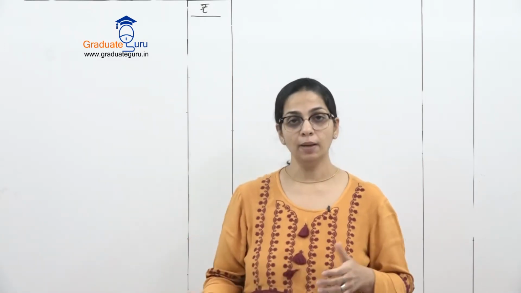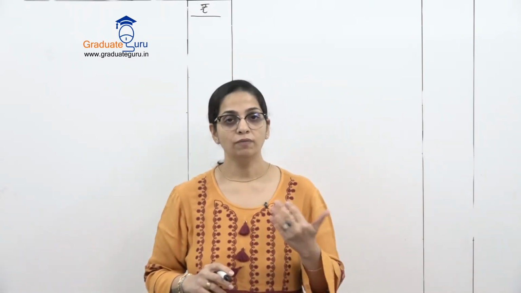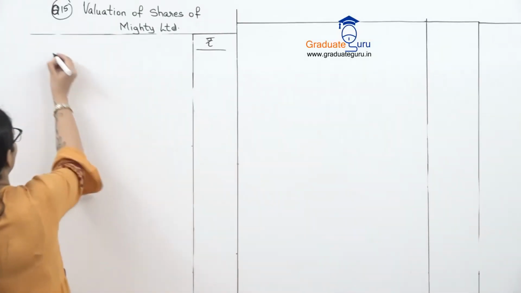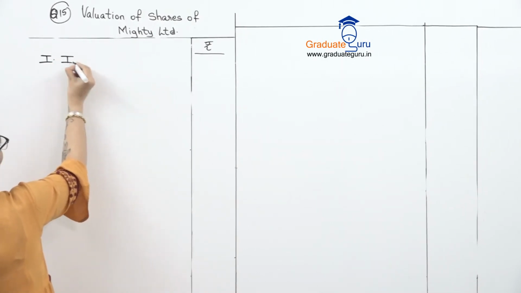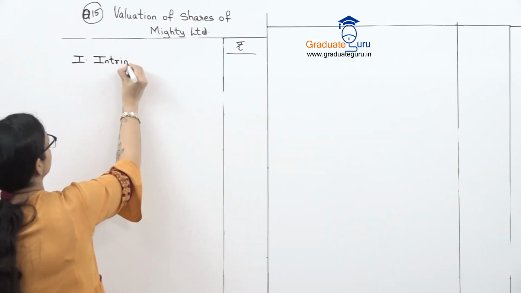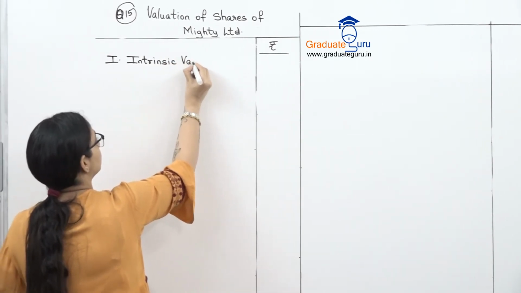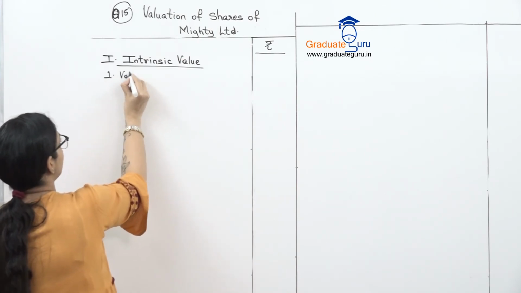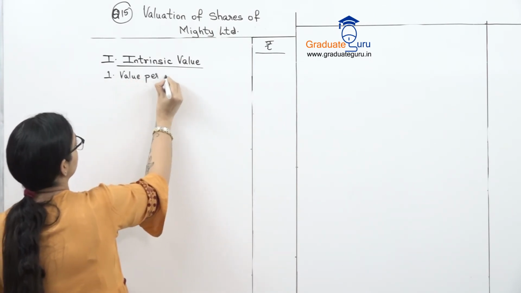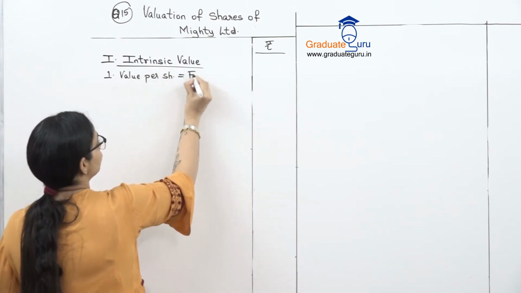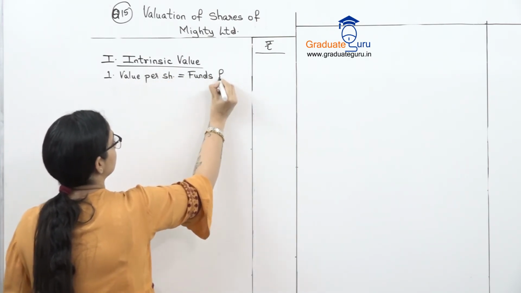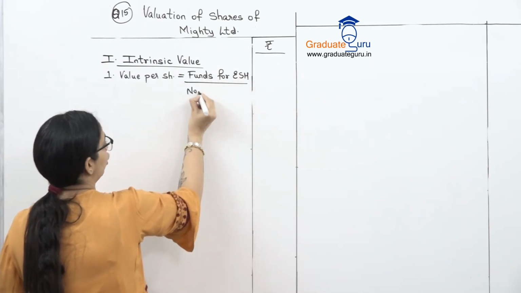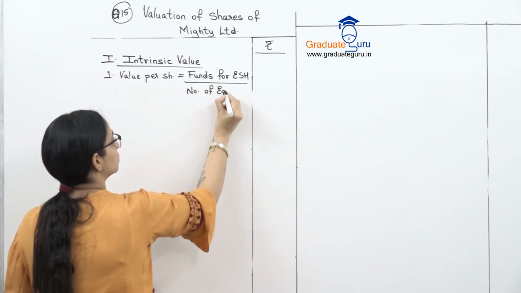So let's begin the sum, and we'll first calculate intrinsic value, then we'll go to yield value, and finally we'll calculate our fair value. So first calculation will be for intrinsic value. And there we know our formula, value per share, funds for equity shareholders upon number of equity shares.